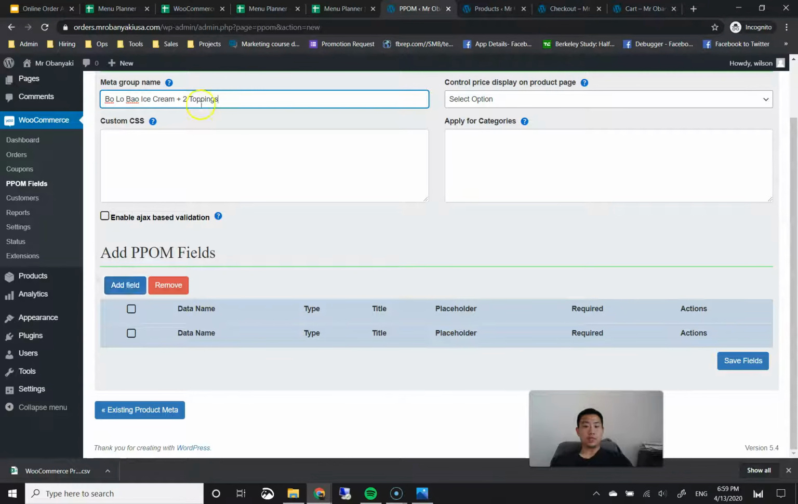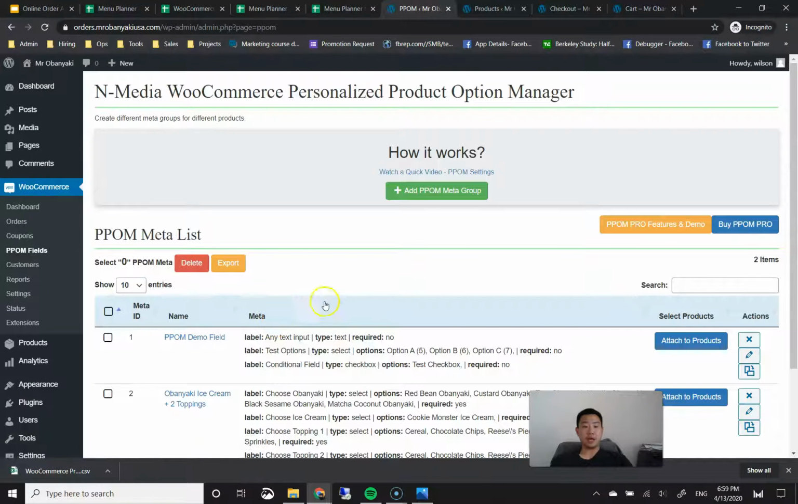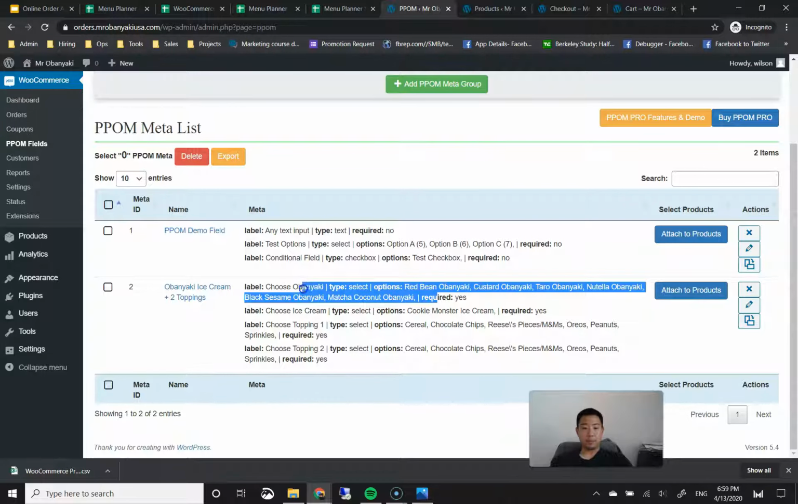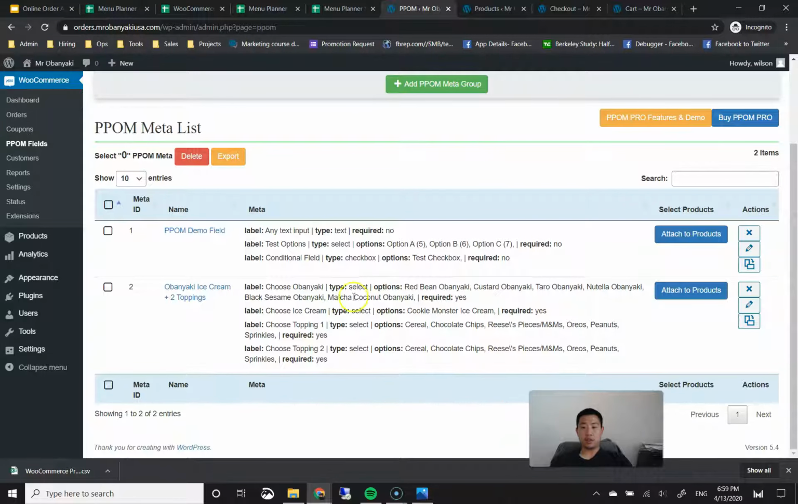You know what I'm going to do? Instead of creating a brand new one, I feel like this group is actually very, very similar to this Obunyaki ice cream plus 2 topping, but it just doesn't need this Obunyaki choice, okay? So another thing you can do now is actually copy this one more time.